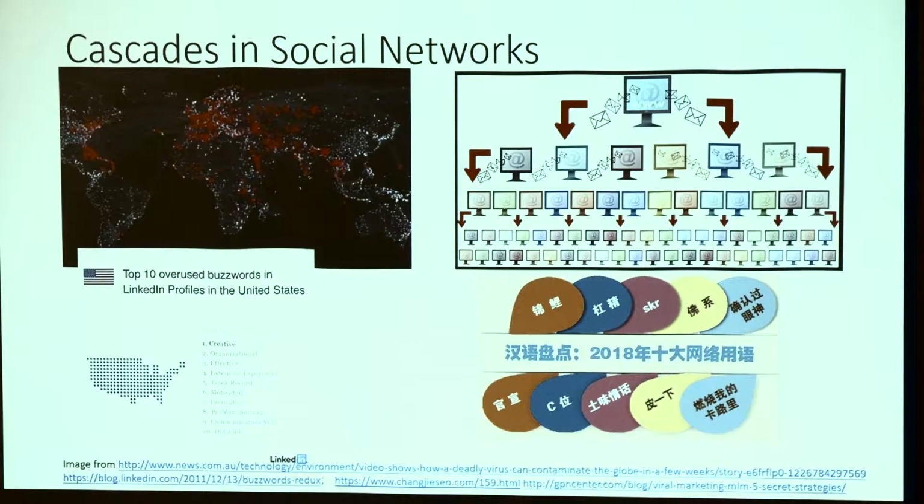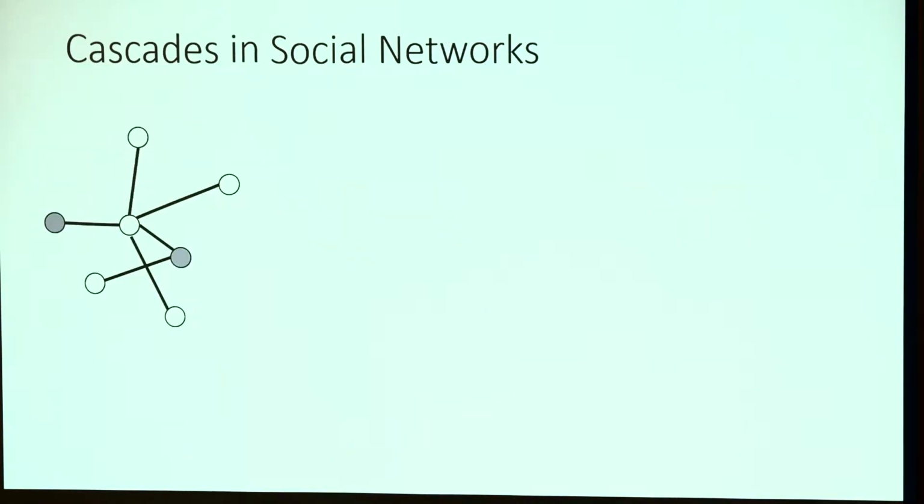So cascades in social networks are everywhere around the world. There are some typical examples like the spread of viruses and viral marketing. And in these two examples, it's about the spread of the use of buzzwords across the internet until a certain buzzword becomes popular. And in general, the cascade process is like this: you have a graph which models the social